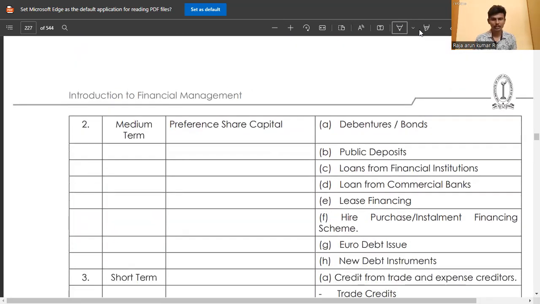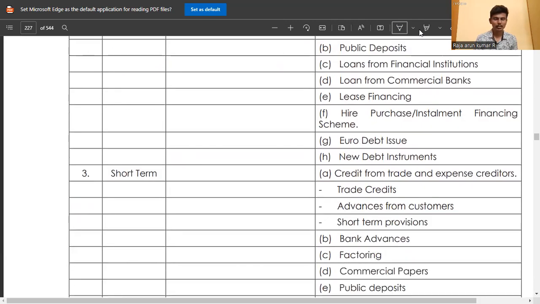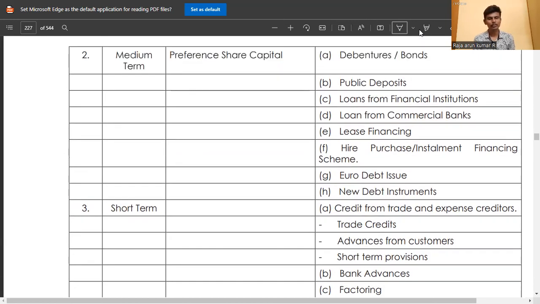In medium term there is only preference share capital, and in short term the owners do not put any funds. The owners put only long-term funds.